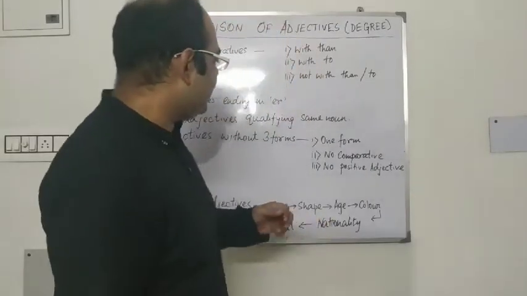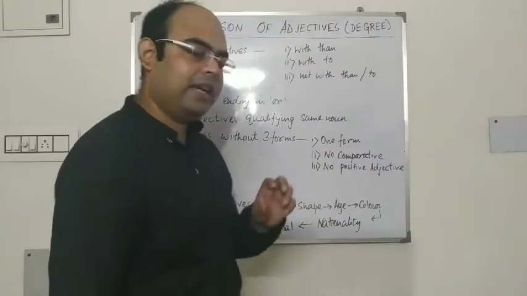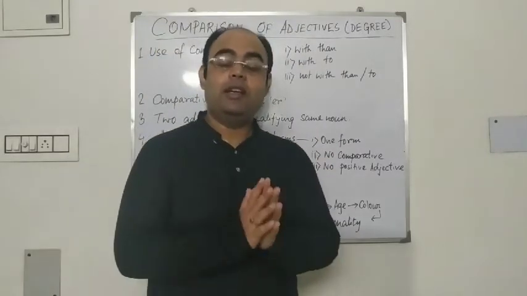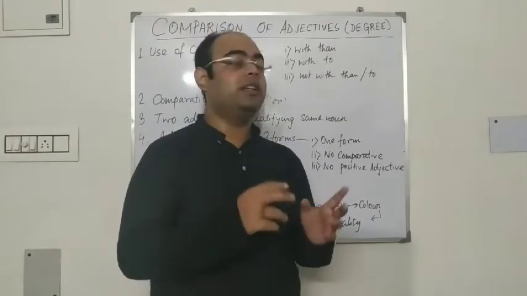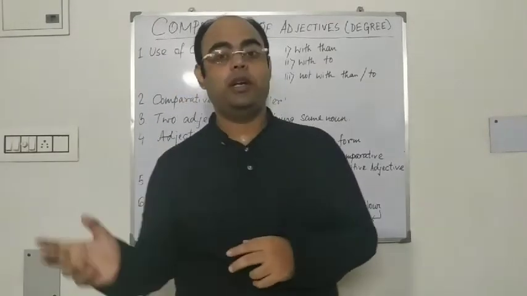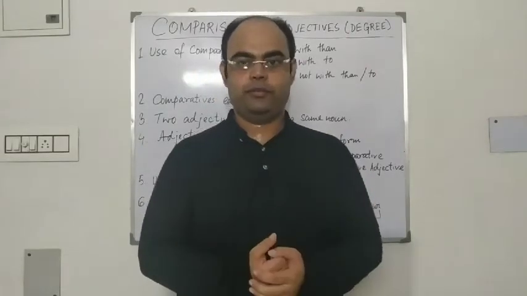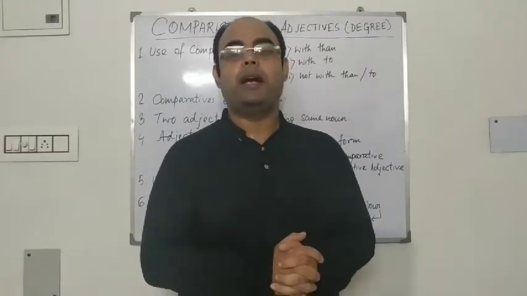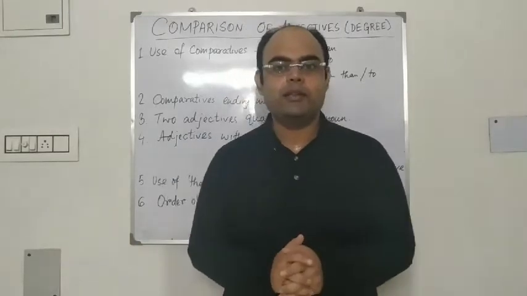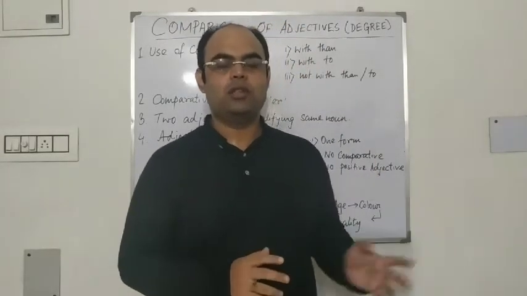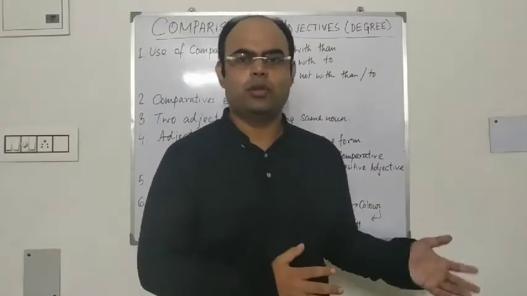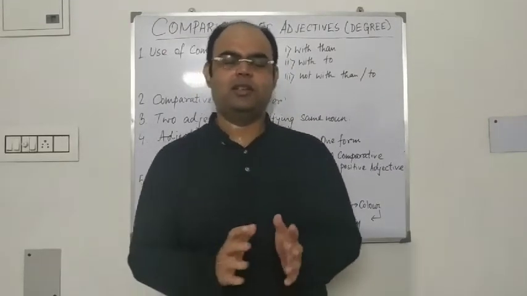Okay. The next is no comparative. There are some adjectives that have the positive degree and the superlative degree, but they do not have the comparative degree. These are generally in the case of directions, like eastern, easternmost, then southern, southernmost, no southerner or easterner.